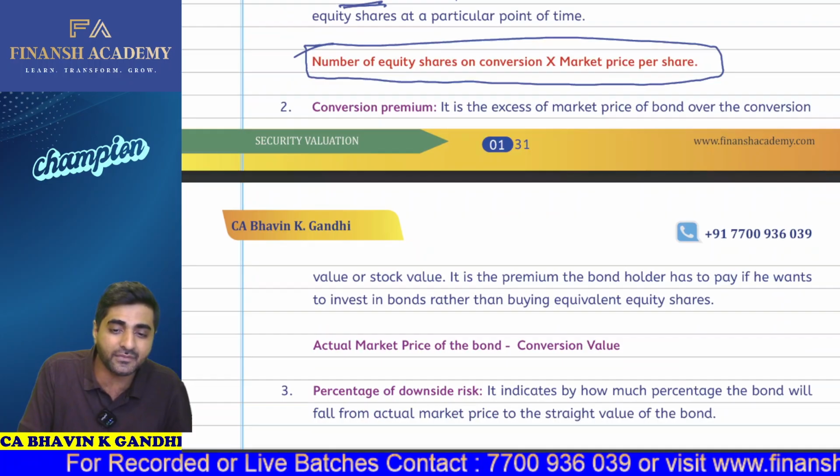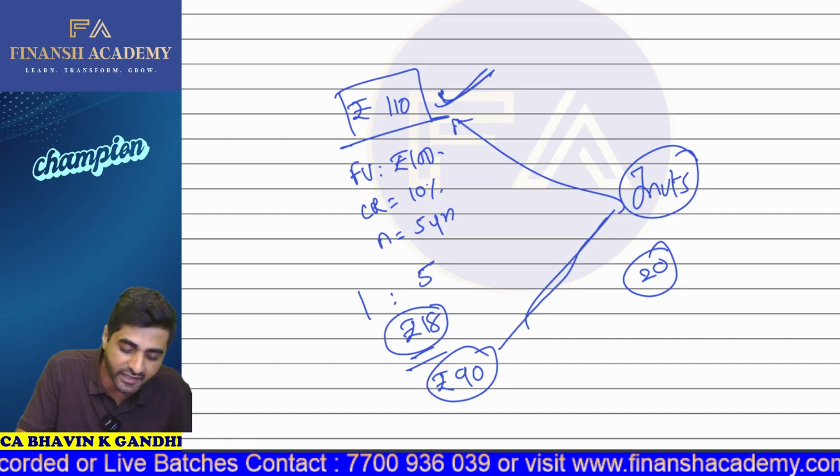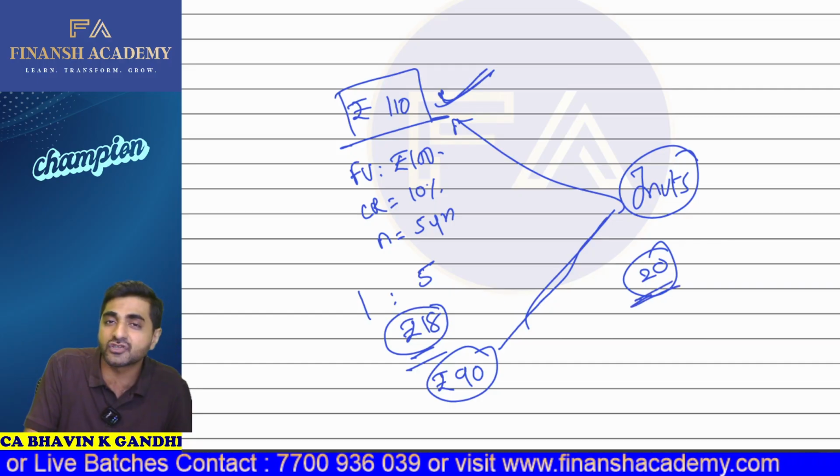What is conversion premium then? Actual market price of the bond minus conversion value. So as I told you, in this particular case, 20 rupees is nothing but my conversion premium.